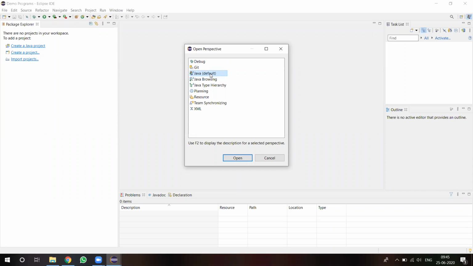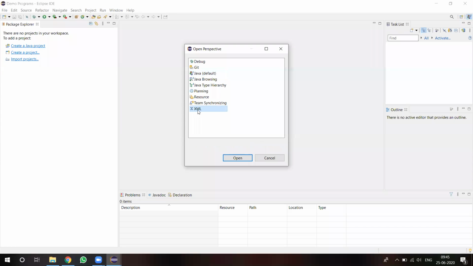Sorry, perspective. Your perspective is Java. Then while writing your Java code, it gives you suggestions for which methods you want to write. And after you select the method, what inbuilt variables are there, these types of suggestions will be regarding Java. If you are giving XML, the suggestions will be for XML. So your environment will work for XML suggestions.